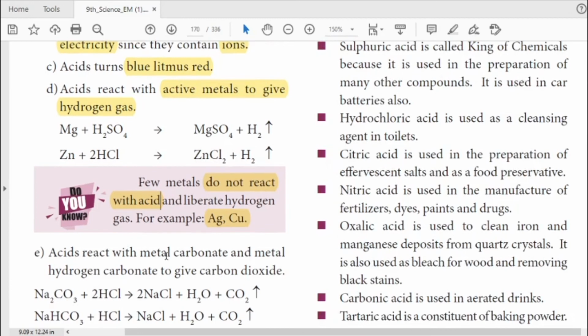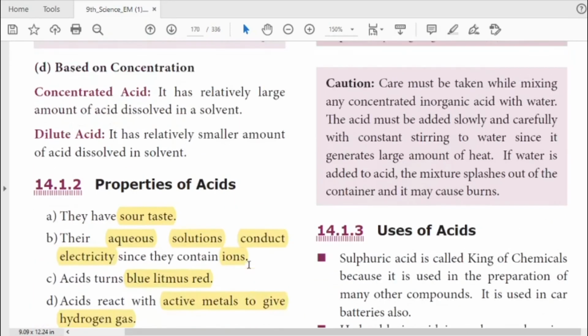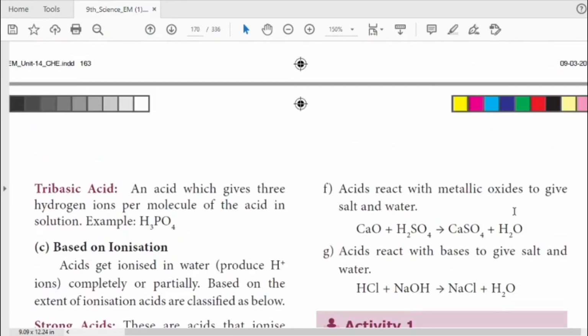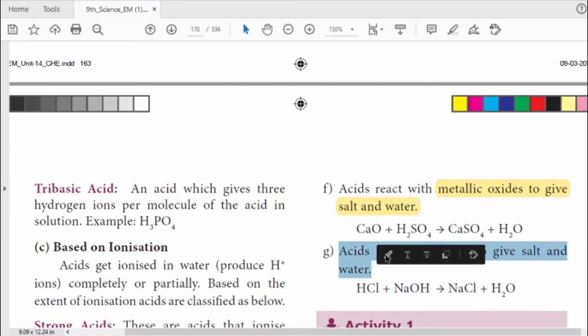The next thing is that acid reacts with metal carbonate and metal hydrogen carbonate to give carbon dioxide. The next property is that it reacts with metallic oxide to give salt and water. Metallic oxide is also basic in nature, so if we dissolve a metallic oxide in water, it gives a basic solution. So it gives a salt and water. And the last one is a well known reaction: acid reacts with base to give salt and water, which is called a neutralization reaction. So these are the things we discussed.